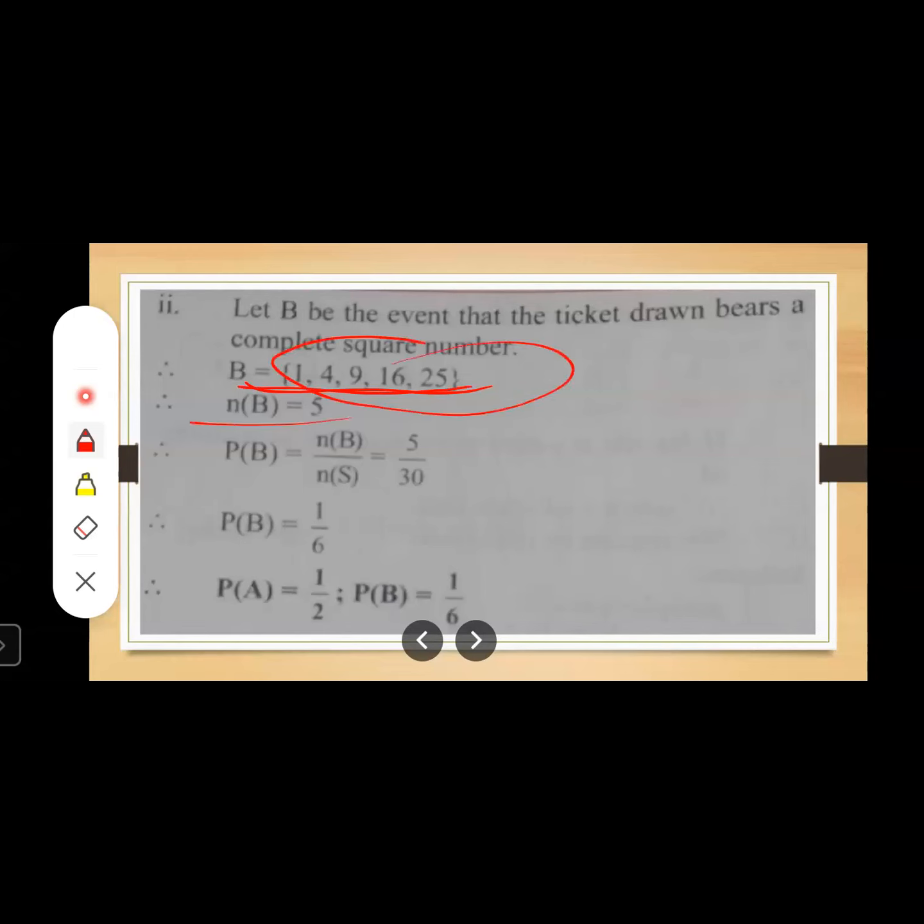Now how many sample points are there? 5. So let us write NB is equal to 5. Use the formula PB is equal to NB upon NS. Put the values and find the value. So PB is equal to 1 upon 6. On the last line, you have to mention the value of PA also, PB also in the box. It carries half marks. Understood, students?